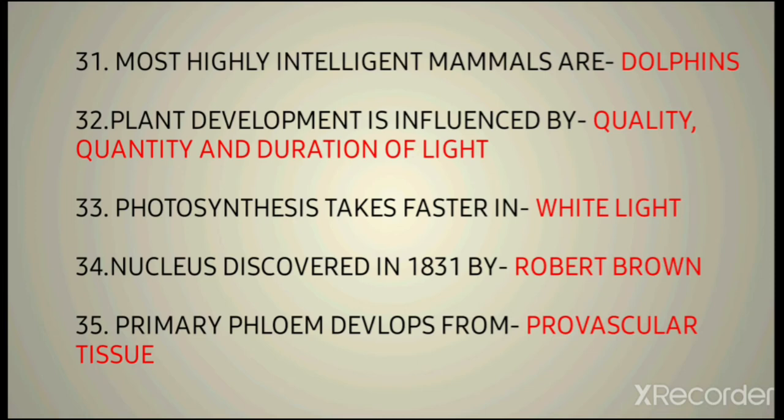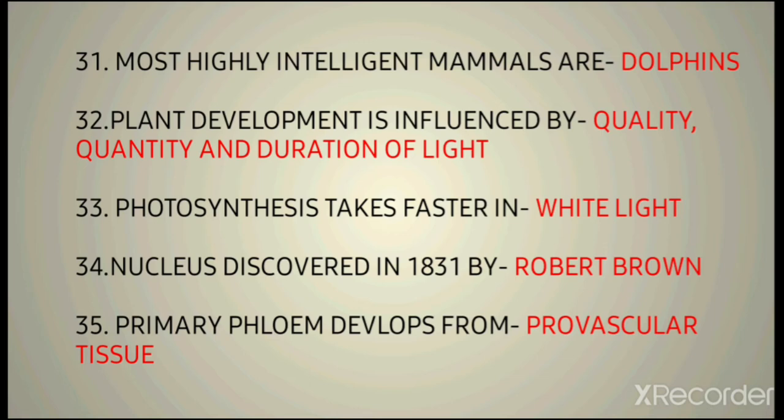32nd question is plant development is influenced by. The plant will be maximally developed if the quality, quantity and duration of light are good. There might be better quality, quantity and duration of light if the plant is growing very frequently. So we should consider that the light is best in quality, quantity and duration. Then 33rd question is photosynthesis takes place faster in. It takes place faster in white light, we all know. Sunlight is also white light.